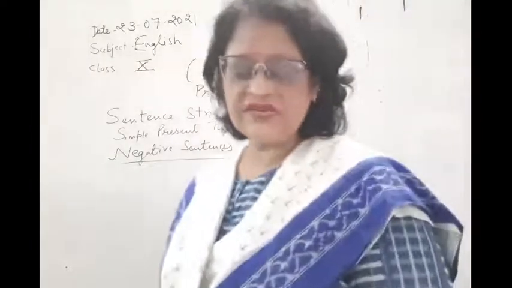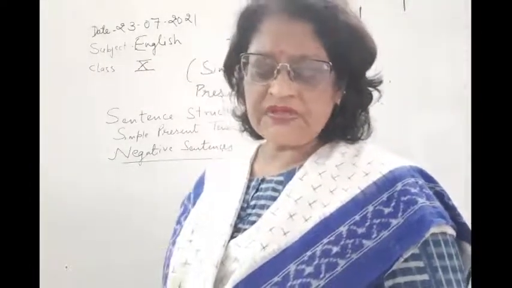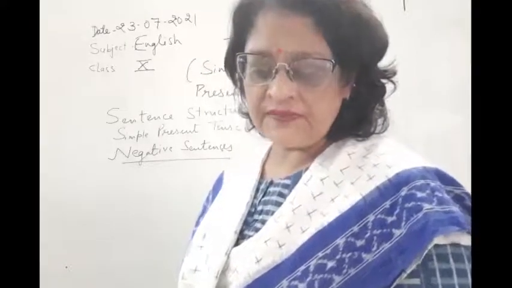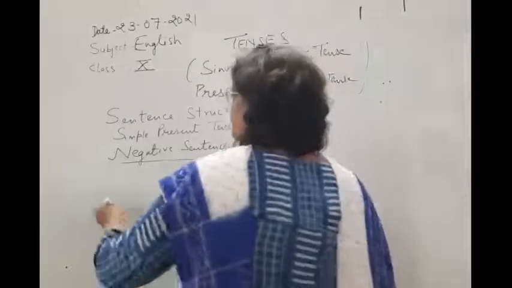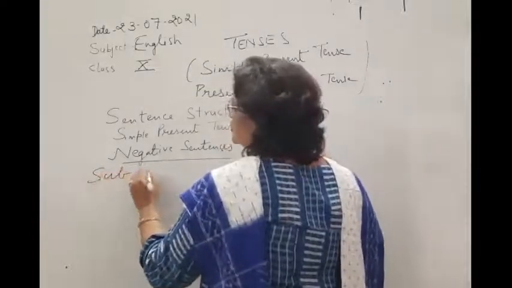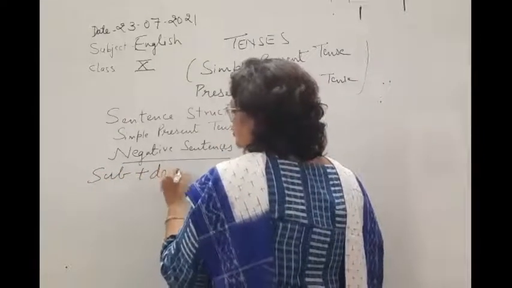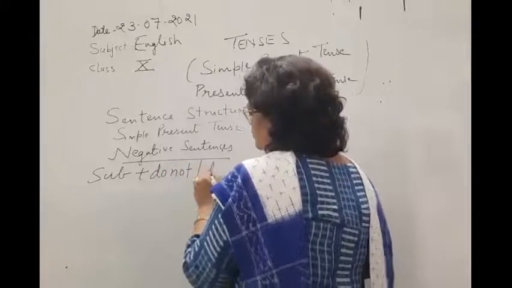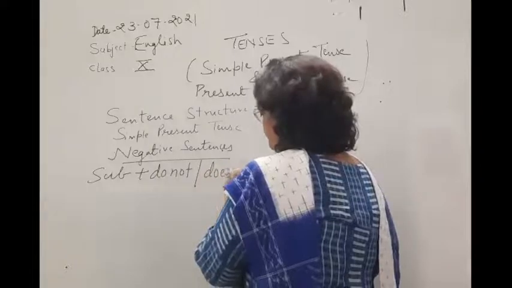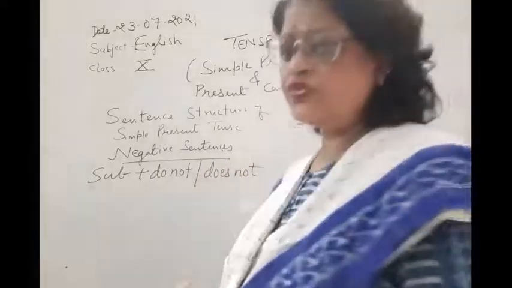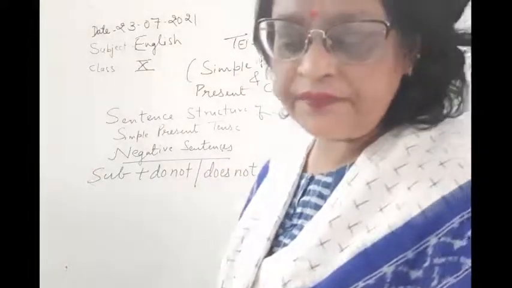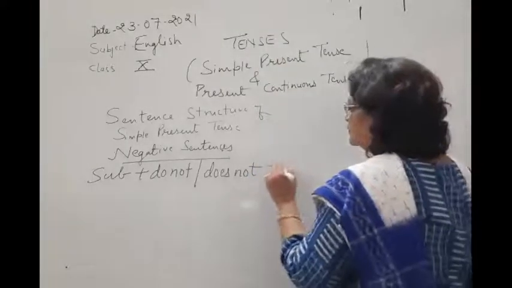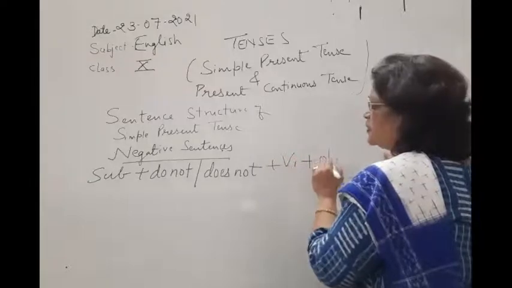So what is the sentence structure of simple present tense or present indefinite tense of negative? This is subject plus do not or does not plus V1 plus object.